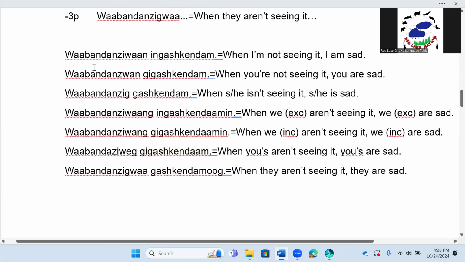Now all the examples that we give in here, let me zoom out just a tad to fill in everything. We have Wabandanziwan in Gashkandam. When I'm not seeing it, I'm sad. Next example, we have Wabandanziwan Gigashkandam. When you're not seeing it, you are sad.